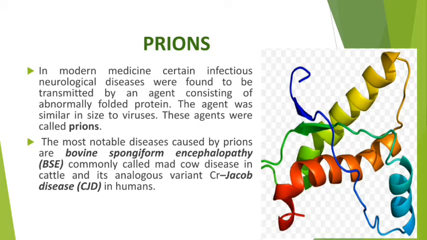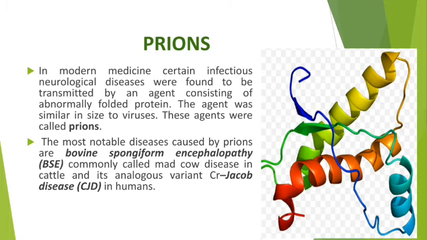And its analogous variant Creutzfeldt-Jakob disease, that is CJD, in humans. So these two diseases are caused by prions, one in cattle and another in humans. So in modern medicine it was found that it is a virus-like structure, but they are not viruses, they are prions.